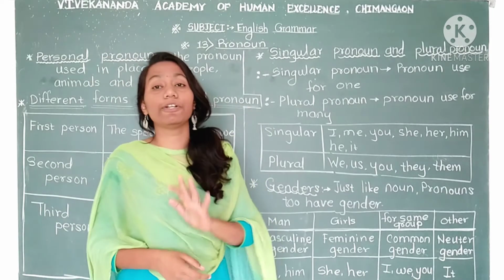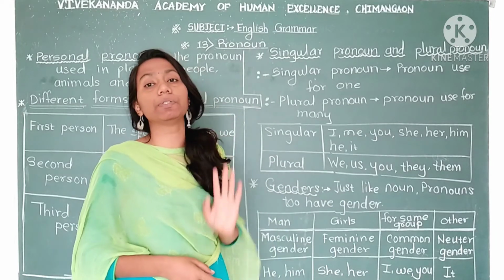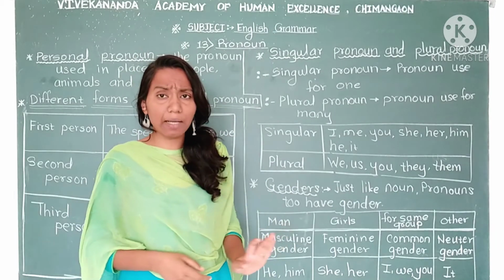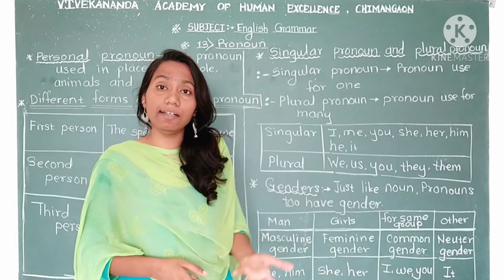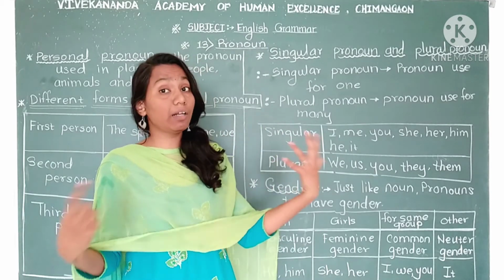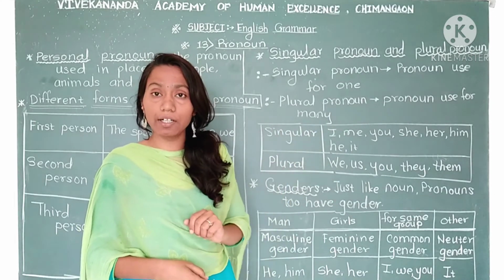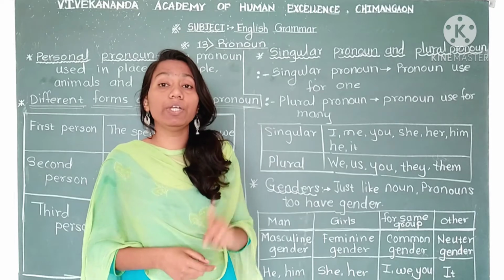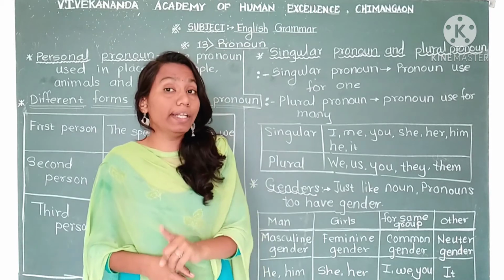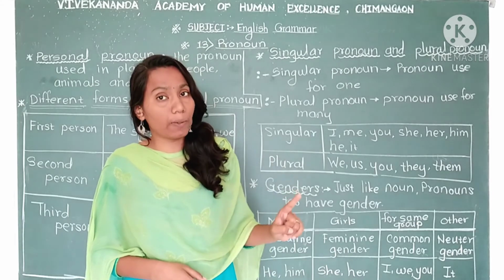Correct. Singular pronoun means some pronouns we use only for one person. For example, he. This pronoun I can use only for one boy. If there are many boys, I cannot use he. I can use they then, right? So the pronouns we use in place of one name, those pronouns we call singular pronouns.